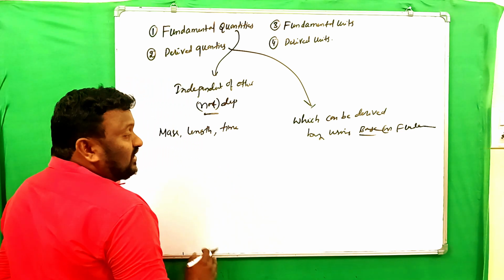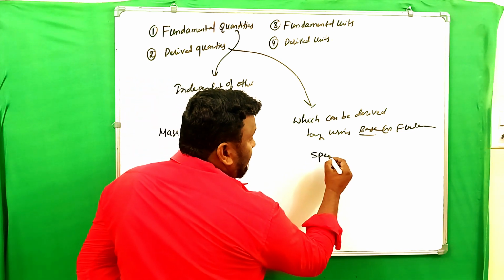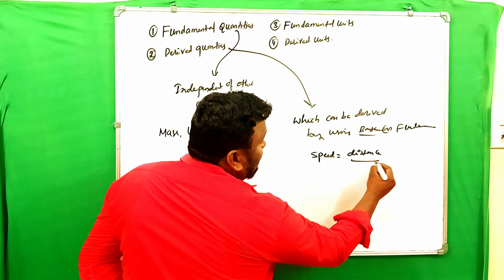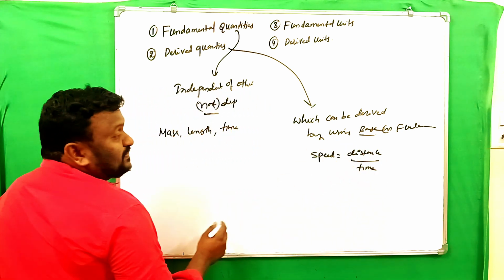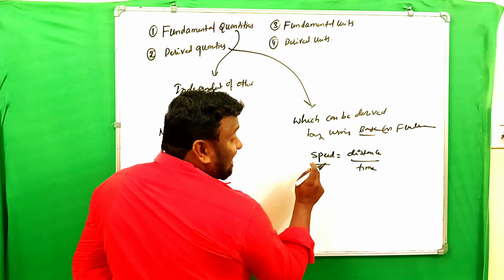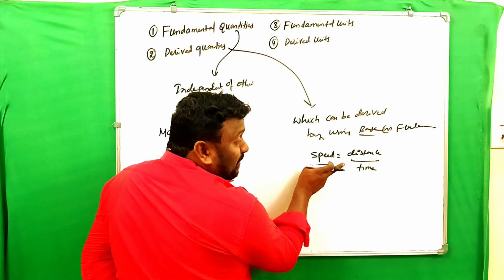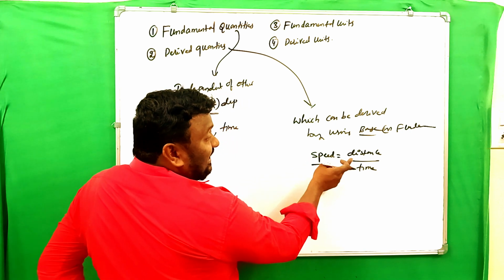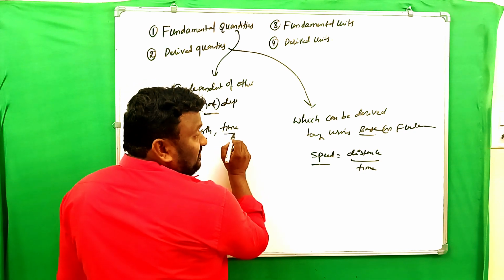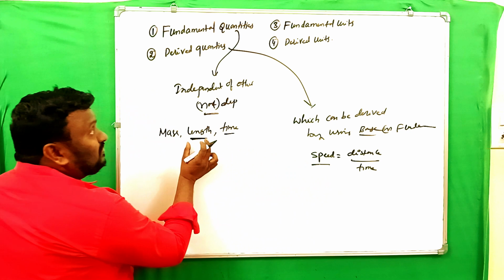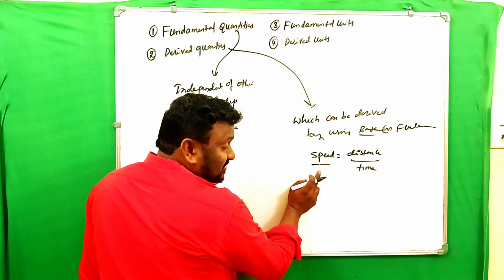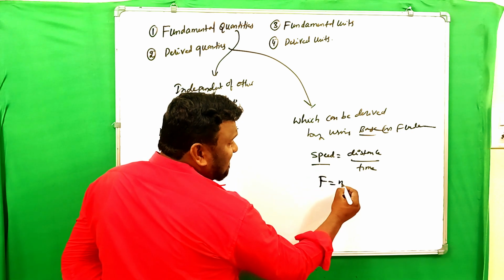To understand that, I will give an example here. Speed is equal to what? Distance by time. So here speed is a derived quantity. Why? Because it depends upon the distance and time. Here distance is nothing but length, and time. That means the speed depends upon the base quantities. That's why it is taken as a derived quantity. Similarly, we can take any formula, that is a derived quantity only.